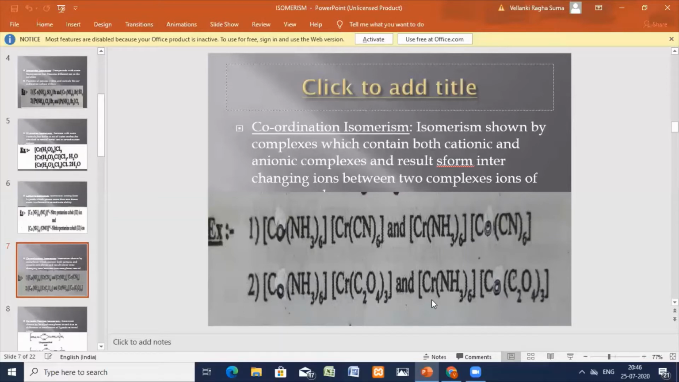In the square brackets, one is the cation and the other square bracket is the anion. Here also the same. Here, the ammonia molecules are attached to the cobalt. The same ammonia molecules are attached to the chromium. Here, oxalato ligands are attached to the chromium. Here, the oxalato ligands are attached to the cobalt. So the linkage is different. The linkage of the ligand to the central metal ion and the coordination sphere is different, but the formula is the same. Okay, so all these we are able to observe even in the solution state. So this type of isomers are called coordination isomers.